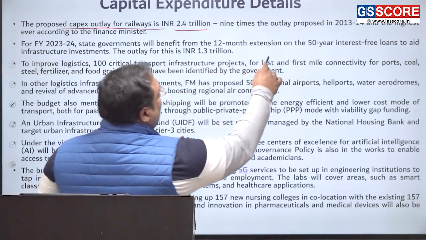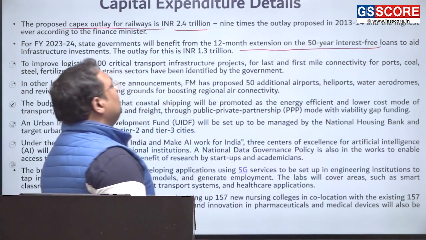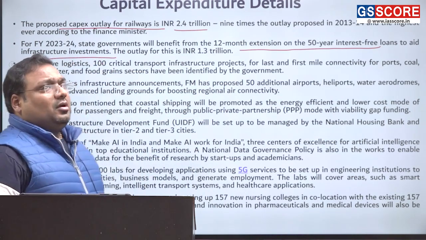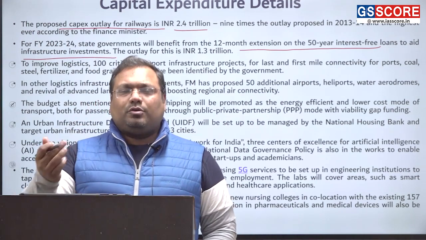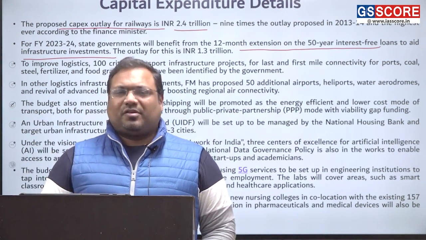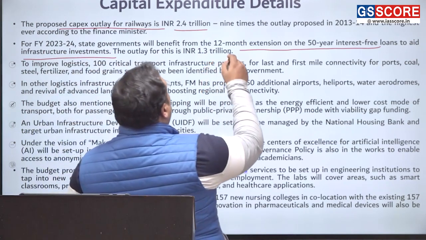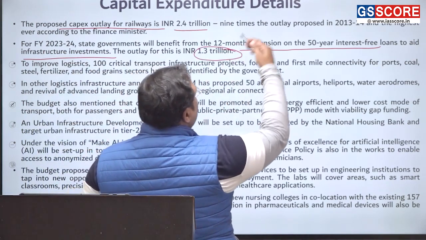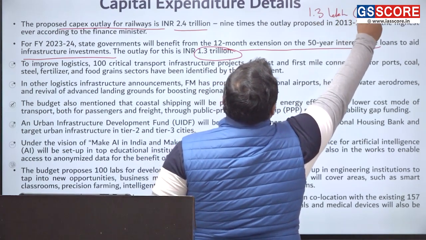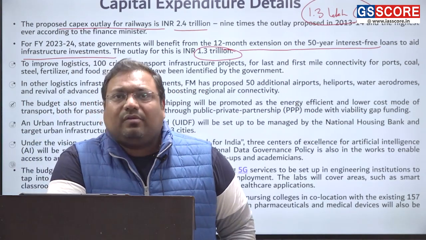Then government has also extended 50-year interest-free loans to the states in case they are spending for infrastructure investment. If a state wants to create road, wants to create power plant, wants to invest in infrastructure, then that state can get a 50-year interest-free loan, and this amount is 1.3 trillion rupees, which is 1.3 lakh crore. Okay, this is additional amount available for capital investment.